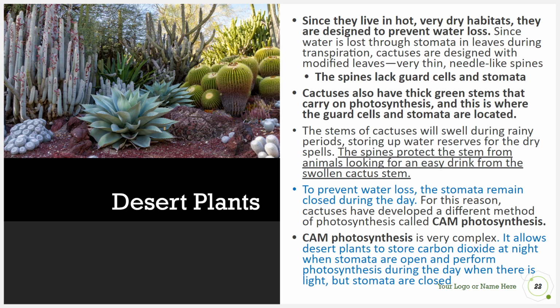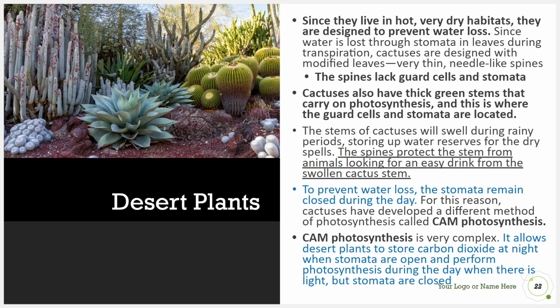They can live in hot, very dry habitats because they prevent water loss. They're going to prevent water loss through the stomata by slowing transpiration at night, by closing their stomata. They tend to have less broad leaves that aren't flat. They tend to have things like needles that are very thin and spine like. And the spines themselves will lack guard cells and lack stomata. So their green stems essentially are what carry out photosynthesis in that case.